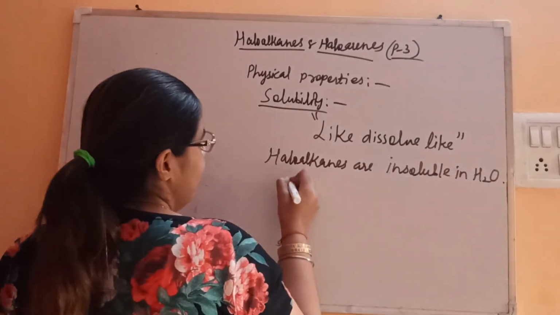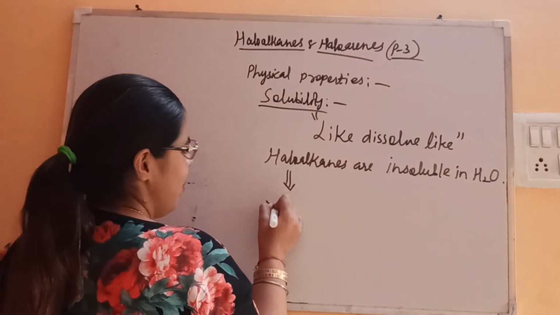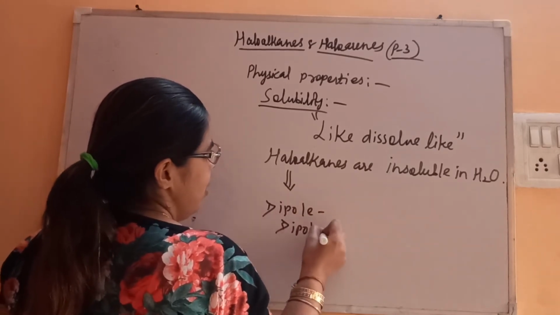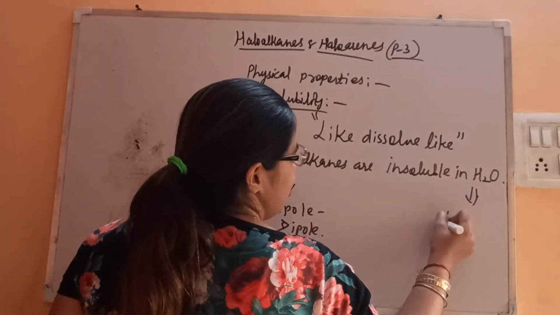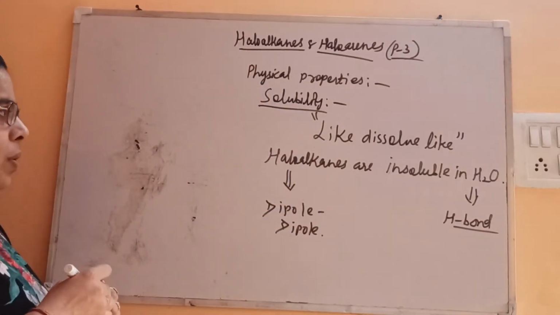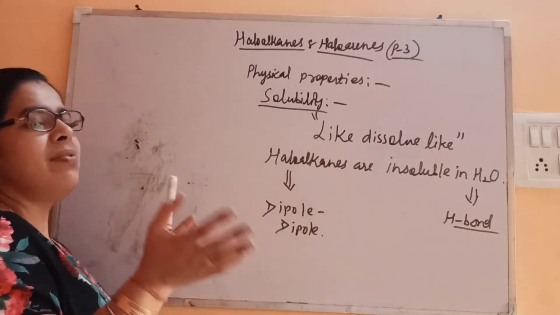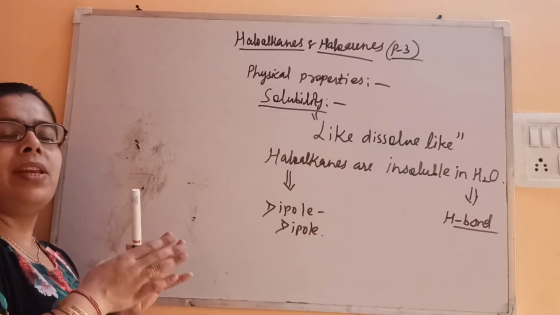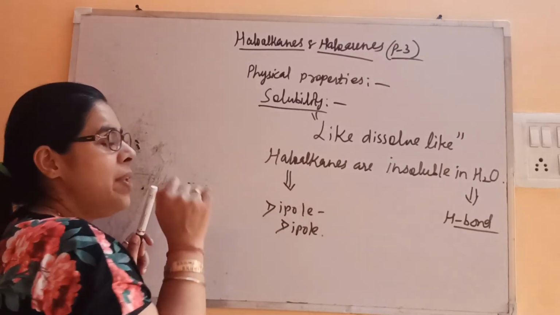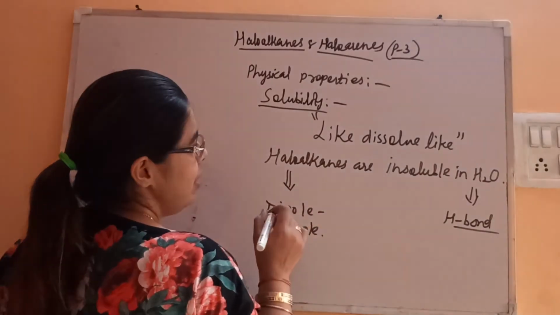Here we need to break the interaction between haloalkanes. What kind of interaction is there? You can say dipole-dipole interaction or van der Waals forces, because it's a polar bond. And in water, what kind of interaction? Hydrogen bond. So the energy that is released when they come in contact with one another is less. The bond breaking energy is more. So you can see haloalkanes are insoluble in water.